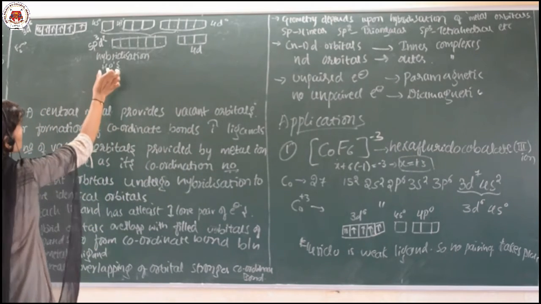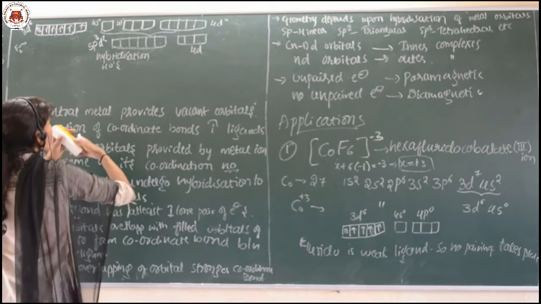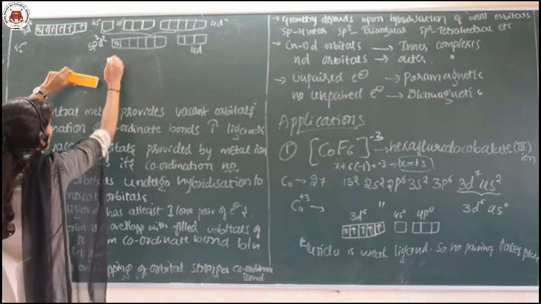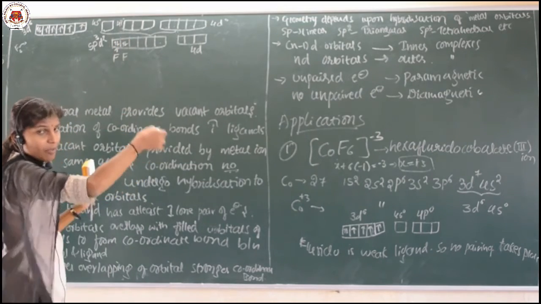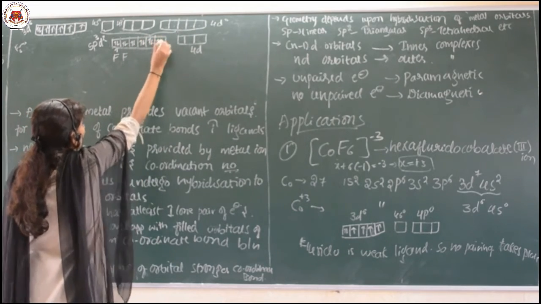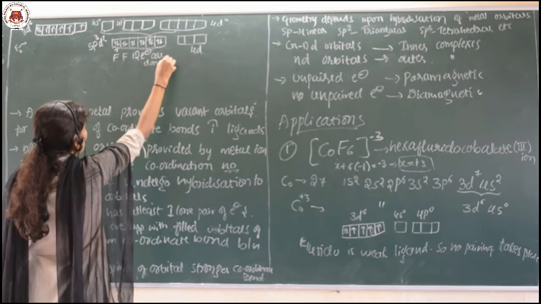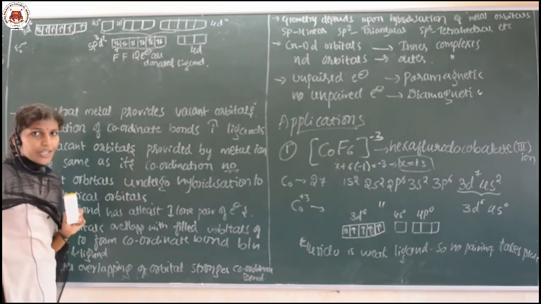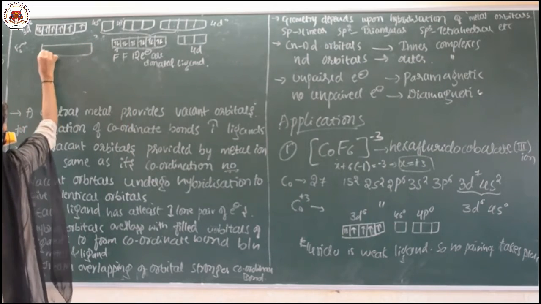Now, the vacant sp3d2 hybrid orbitals receive electrons donated by the 6 fluorines. See here, 1 fluorine can give 1 lone pair of electrons, another fluorine can give another pair. Similarly, 6 fluorines will give 6 pairs of electrons. It means 12 electrons are donated by the ligand, that is the fluorido ligand. Okay. Are you getting what I am telling? And here it remains as it is.